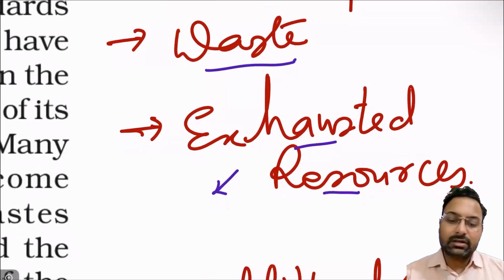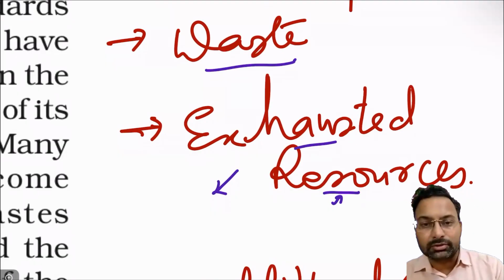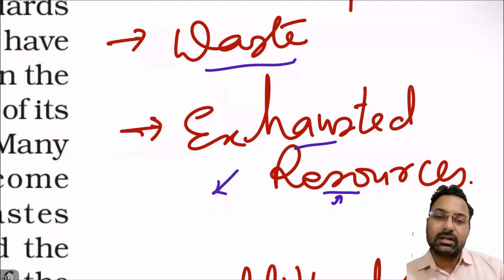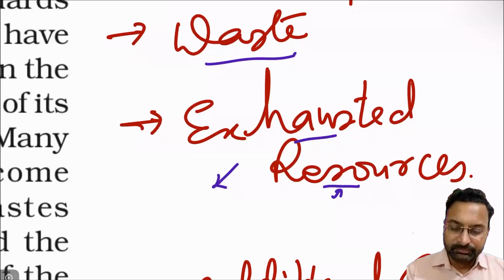That resource must also be utilized by the environment for recycling some of the other substances. If the resource is being exhausted by humans, then the environment's basic function will also get disturbed.